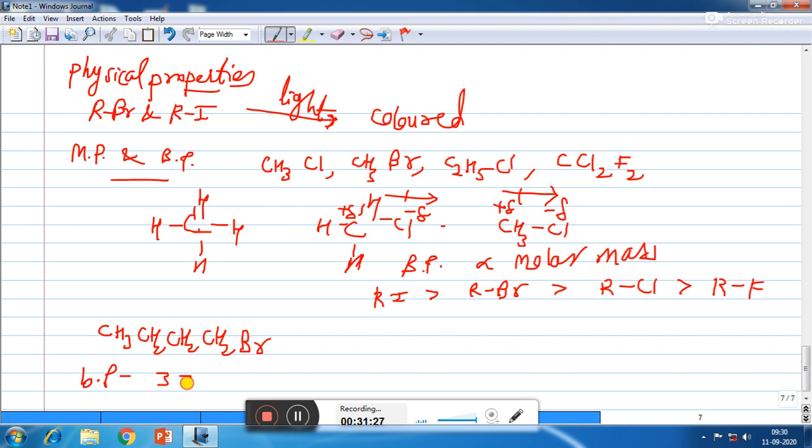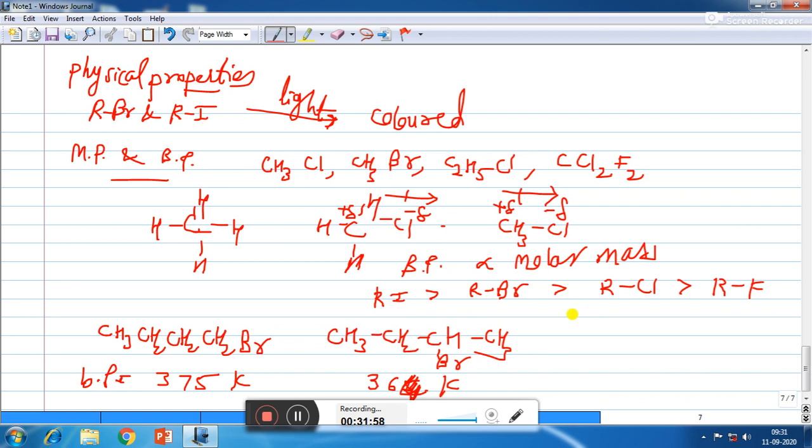Its boiling point is 375 Kelvin. Now instead of 1-bromobutane, if we take an isomer 2-bromobutane, then with branching the boiling point decreases. With branching, the surface area decreases, and so van der Waals force of attraction decreases, and so boiling point also decreases, so it becomes 364 Kelvin.